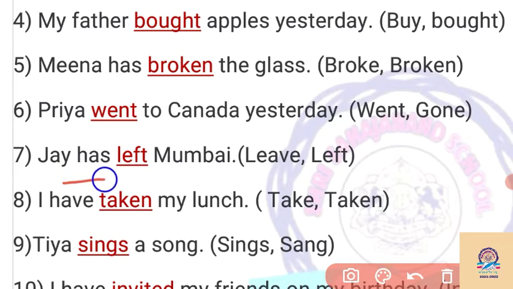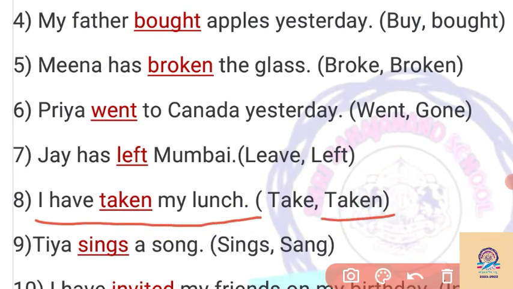So has seen, by that we can say that leave changes into left in the past participle form. Again in number 8, have is given. So I have take changes into taken, because by seeing have, the sentence is in the past participle form here. So by seeing have, we have to write the past participle form of the word take, that is taken here. So taken is the proper answer here.